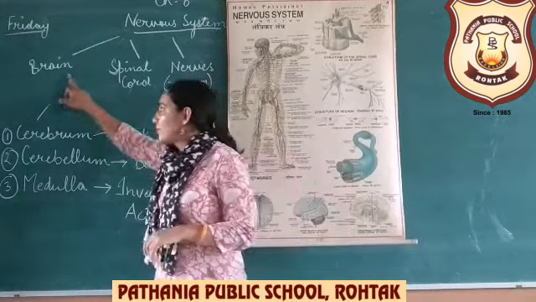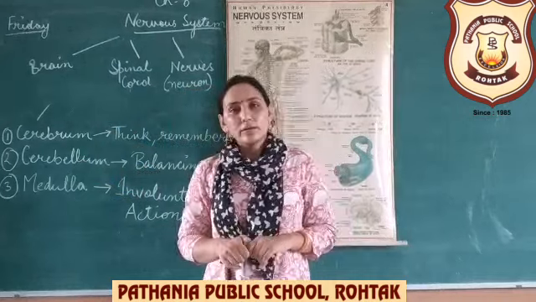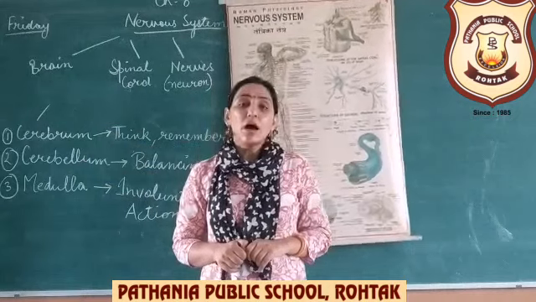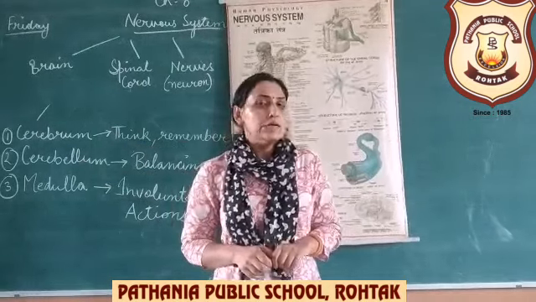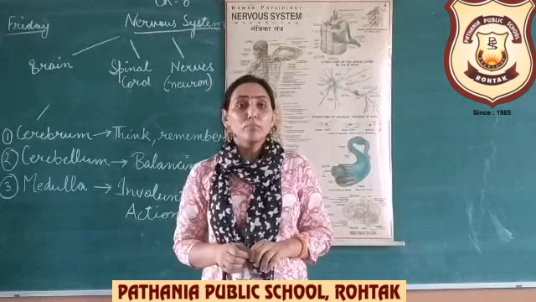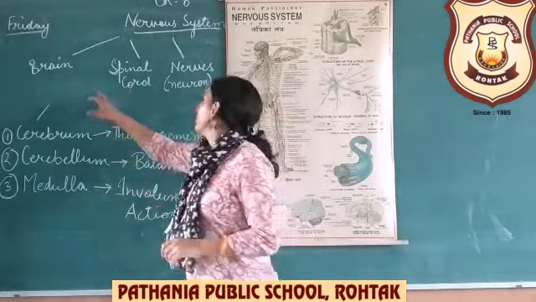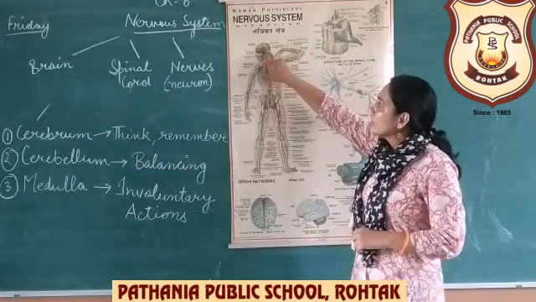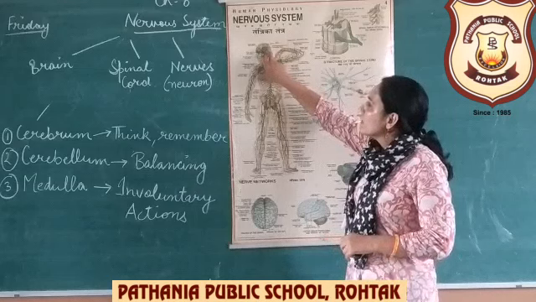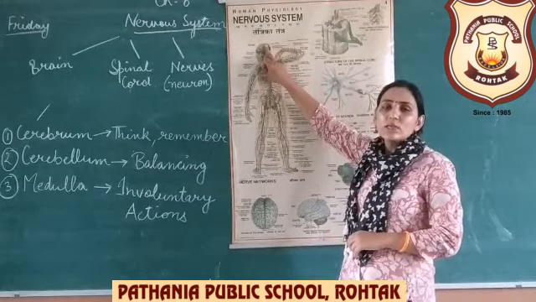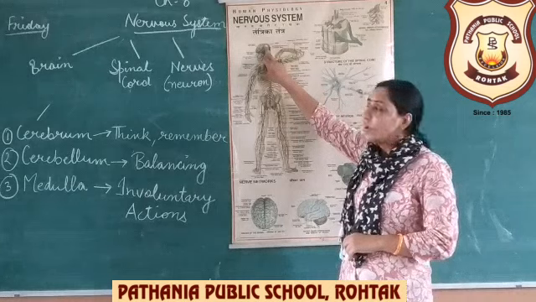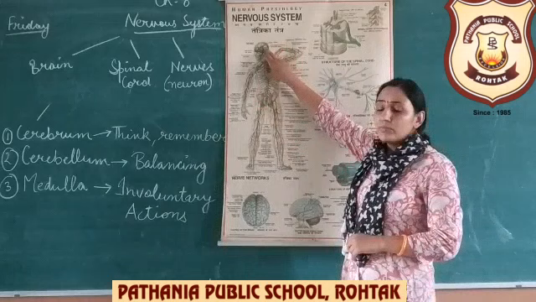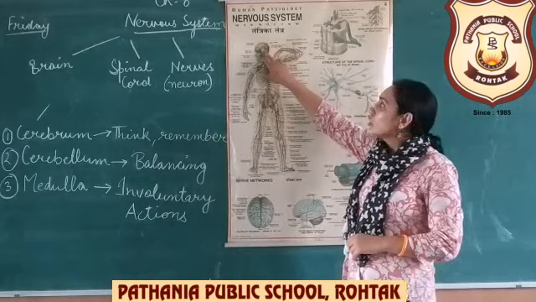So first is the brain. As I told you earlier in the skeletal system chapter, the brain is protected by a hard outer covering called the skull. The skull is made up of hard bones and inside it is the brain. As you can see in the nervous system diagram, this is the brain and it has a space which is filled with a fluid called cerebrospinal fluid. It is a little like jelly, so that it protects the brain from injuries or germs.